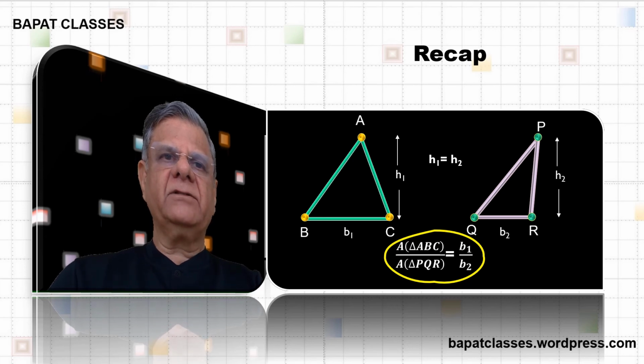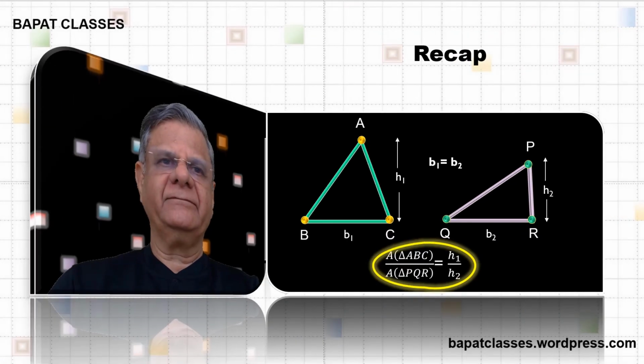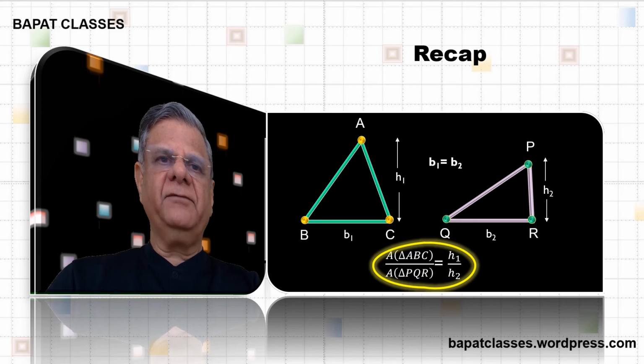Triangles of equal heights have areas proportional to their corresponding bases. Triangles of equal bases have areas proportional to their corresponding heights.